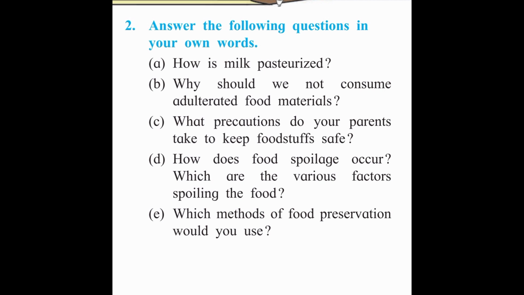When we put food in a damp place, it allows microorganisms to increase and the foodstuff gets spoiled. Second are pests: cockroaches, rats and wall lizards are also responsible for food spoilage. Then overcooking is also one of the reasons. Then we can say wrong handling of the food. These are some factors responsible for the spoilage of food.